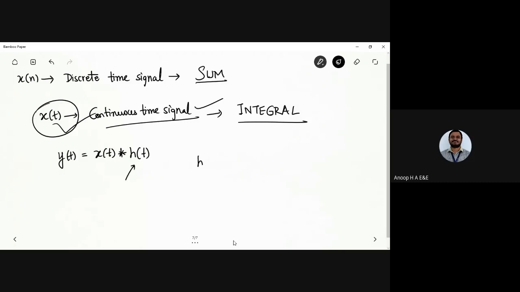Again, what is h of t called? Can anyone let me know? What is h of n? Impulse response, yes. Is Lekana Gangadkar there? Is Lekana there in the meeting? Rohini?